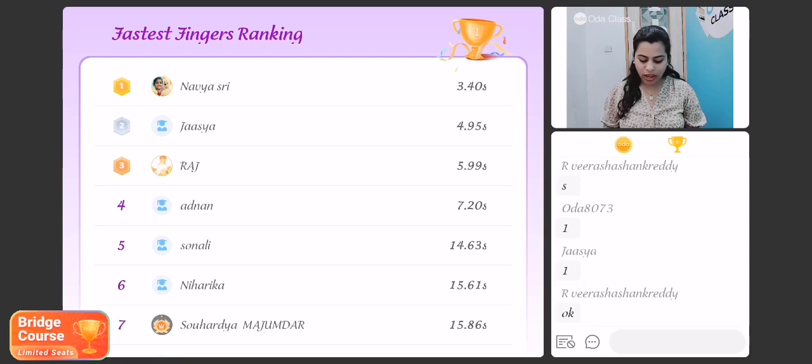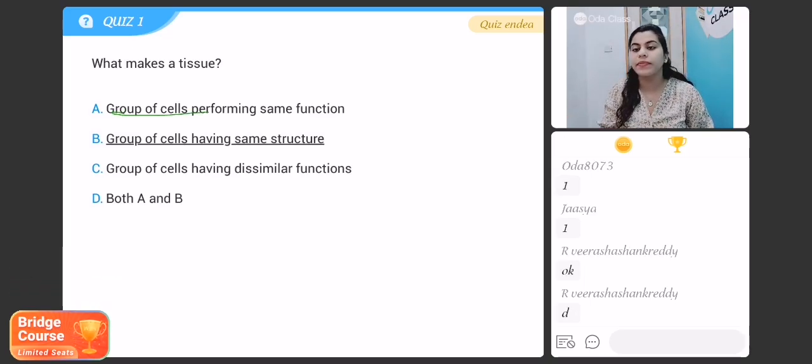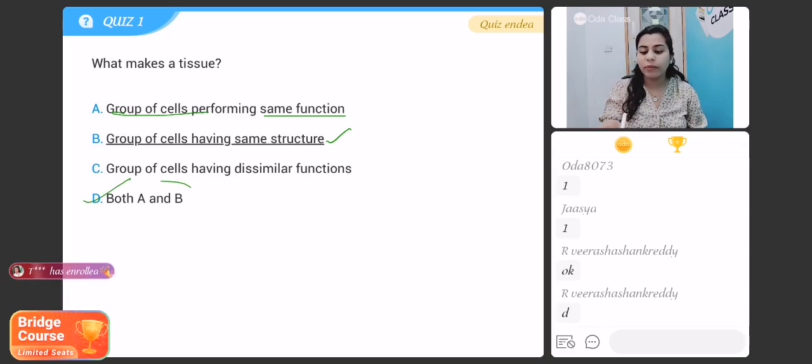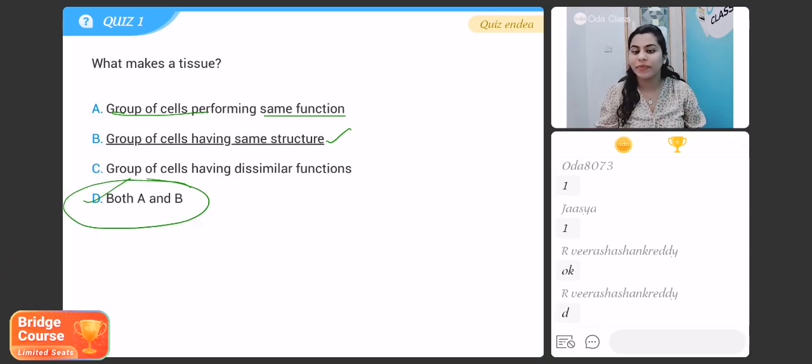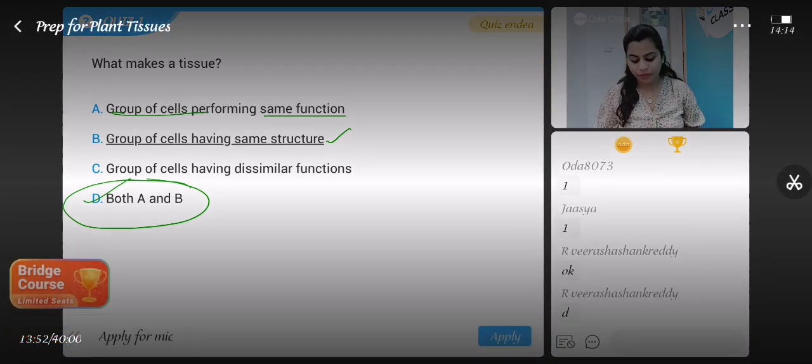Okay, students. Time is up, and the right answer here is, a tissue is made up of a group of cells. These cells work as a unit. They perform the same function, and they also have a similar structure. So of course, option D, both A and B, is the right answer. Got it? Okay then, students, do you know who discovered tissue?